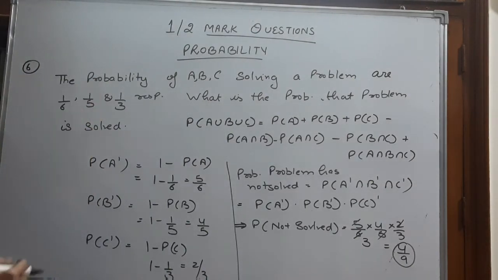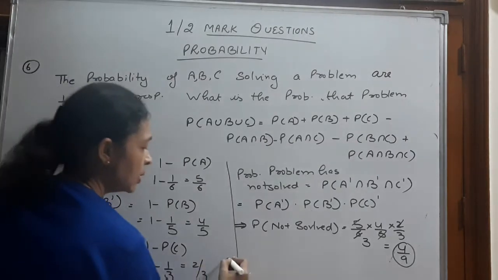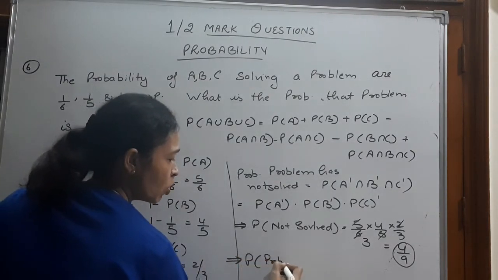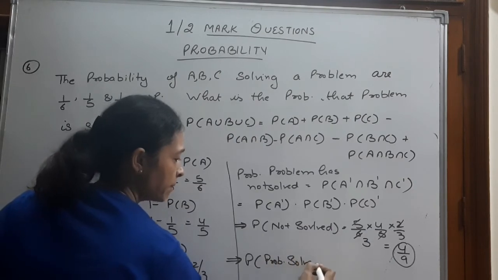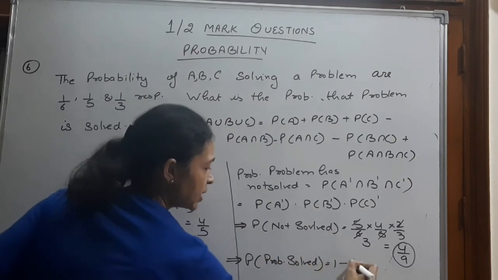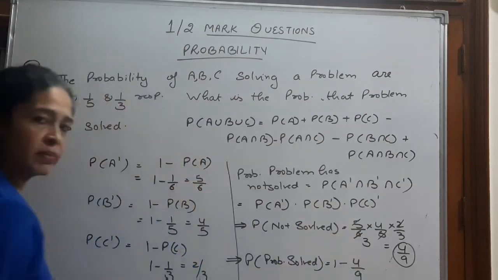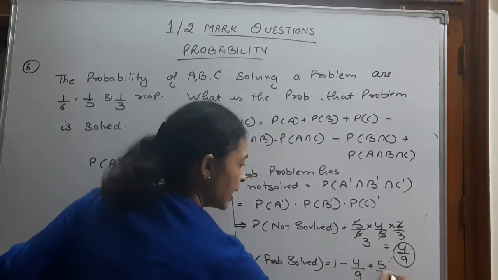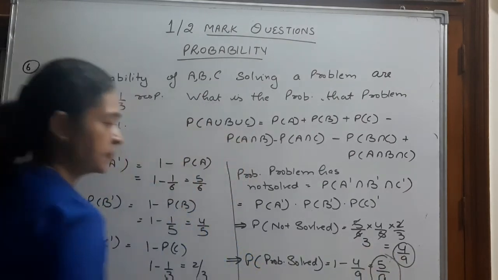What do we have to find? We have to find the probability that the problem has been solved. The probability of the problem solved is 1 minus the probability that the problem is not solved, that is 1 minus 4 by 9. 5 by 9 is our answer.